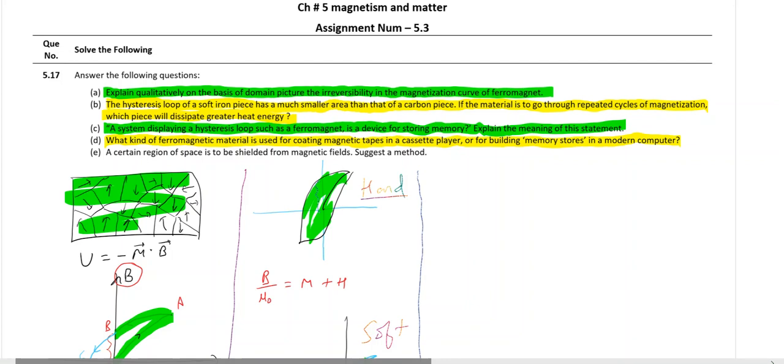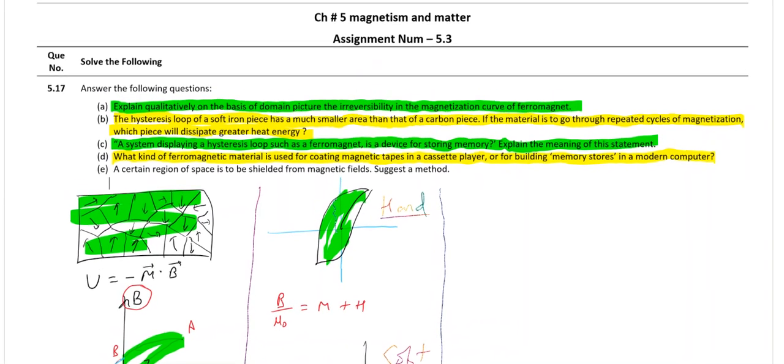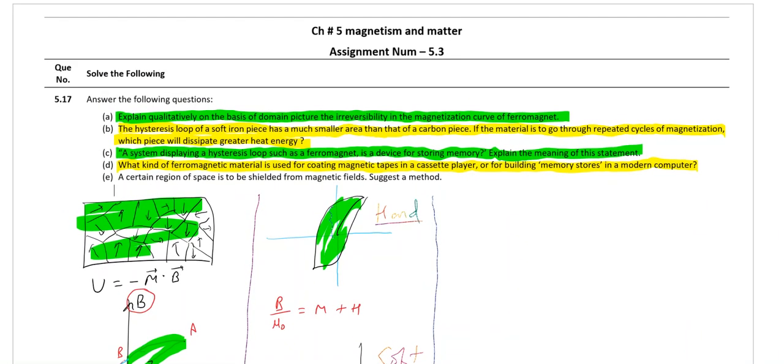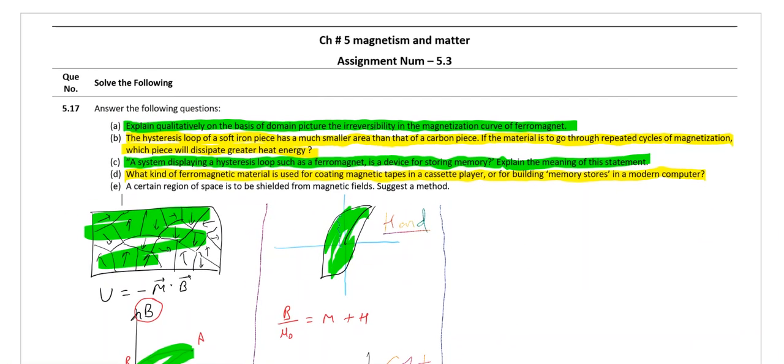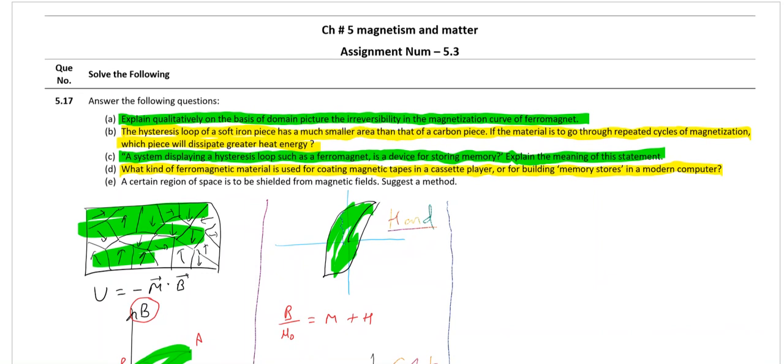The requirement is we should be able to store data, retrieve it, and remove and store another data. So what we expect there is frequent change of data. And so what we should prefer is soft ferromagnetic material, not hard ferromagnetic, where memory stays. We don't want it in case of any storage device.